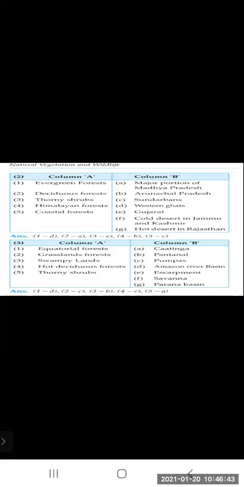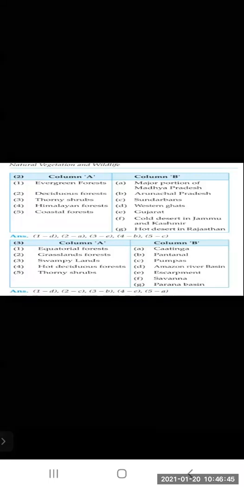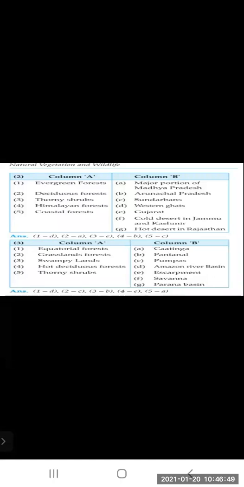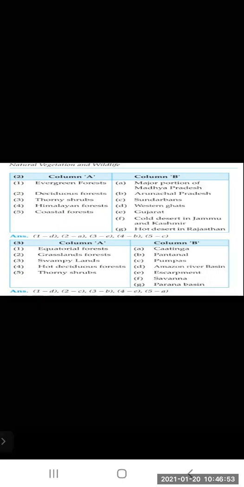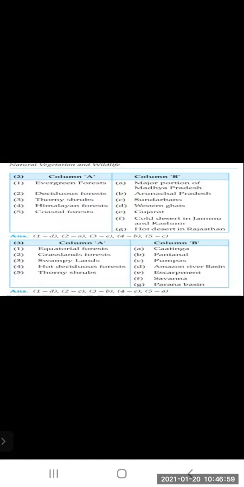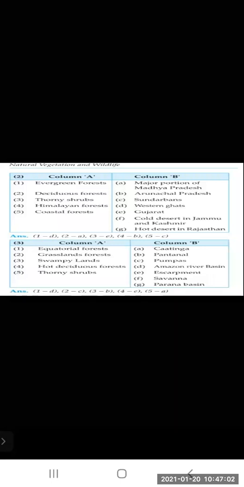Now we will see the match the following. When you are going to attempt this question, you are going to make column A and write the answer in front of it. You don't have to draw cross lines, you don't have to match like that.